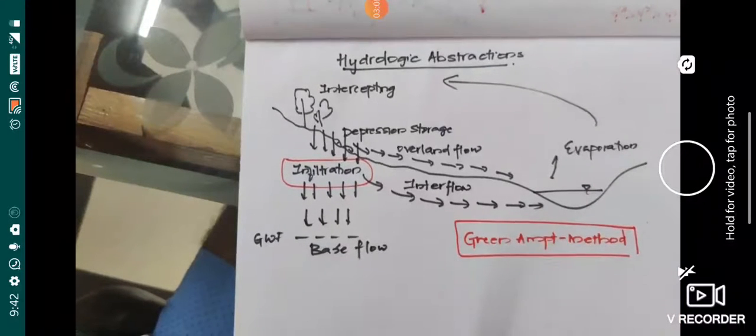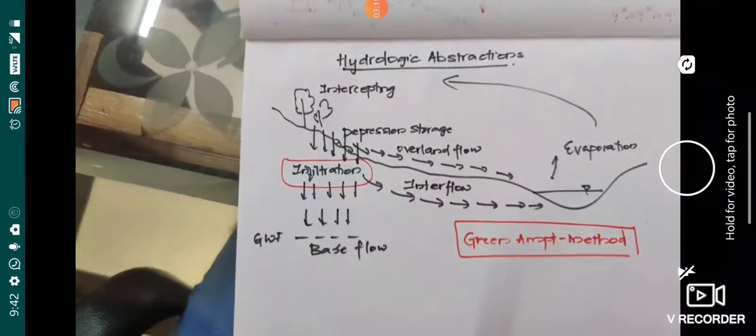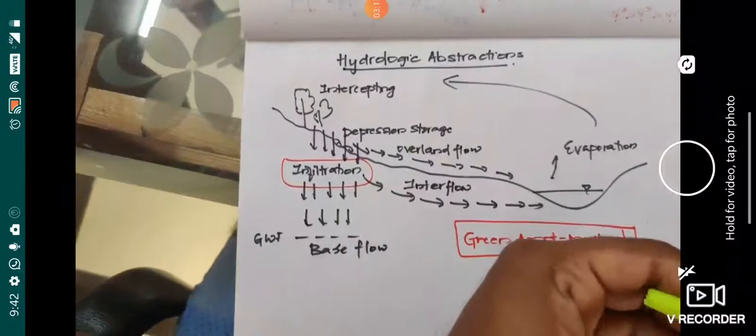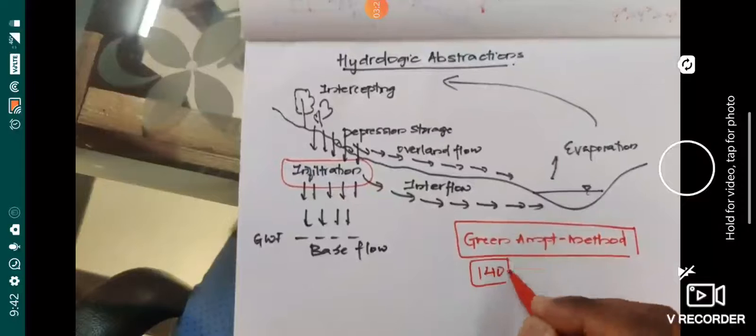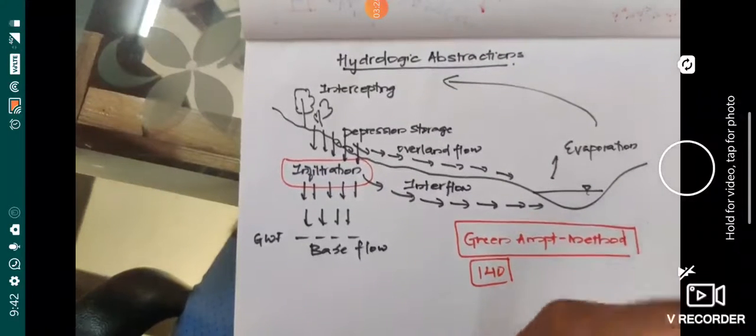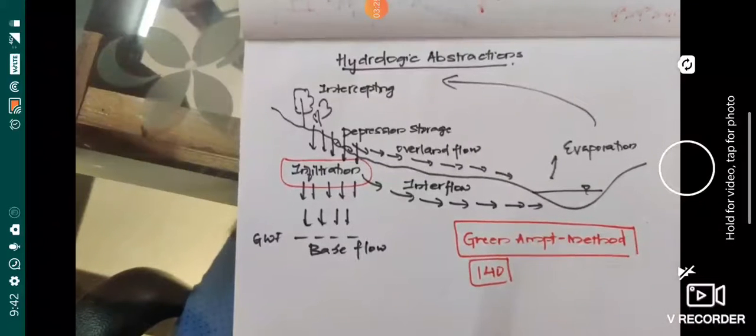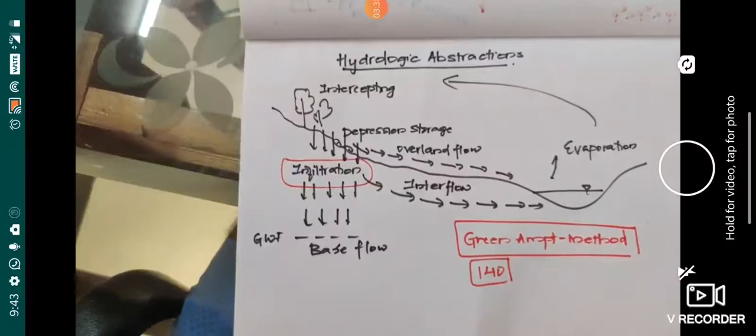What I want you to do is take your Chow, Maidment and Mays or Ven Te Chow textbook, which I have already shared in your Google Classroom, and go to page number 140. On page 140, they have explained abstractions using the infiltration equation. So go through that initially, then it will be easy for you to understand the coming classes. Just read through that portion once, the Green-Ampt infiltration equation and all. Then we'll explain one by one in the coming classes.